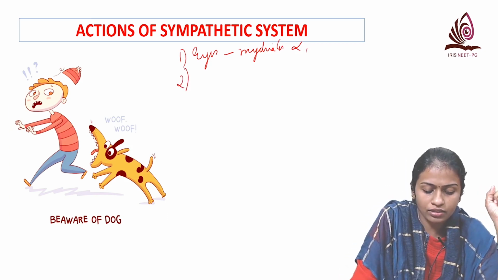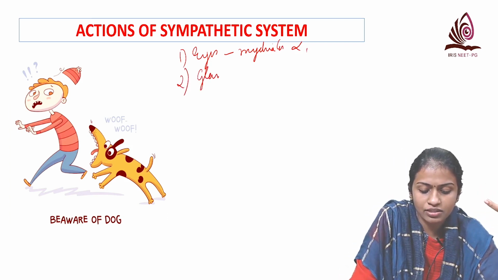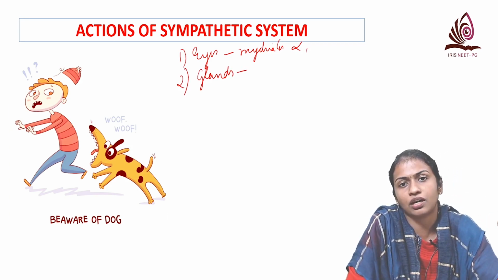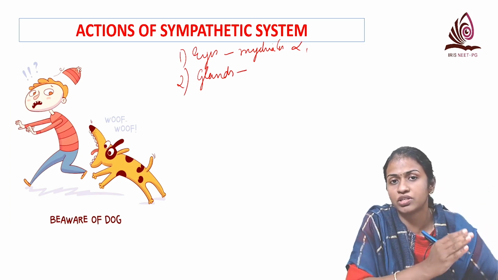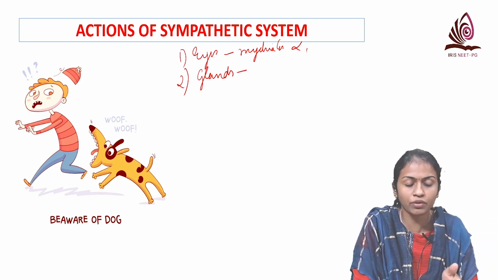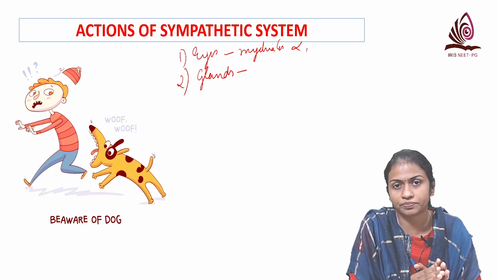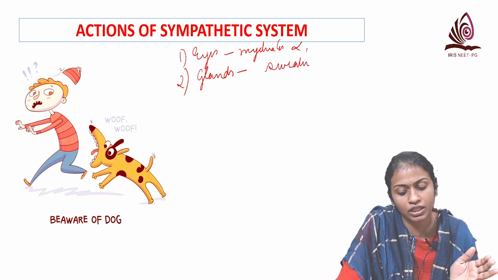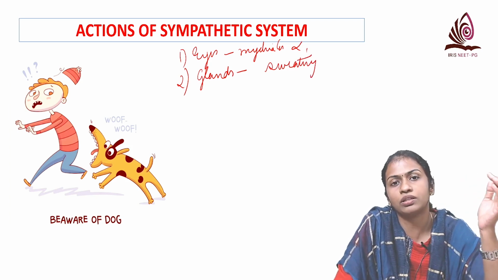And then next, coming to the glands. Remember, all the gland secretions are reduced. You know, with cholinergic there is increased secretion, so with adrenergic there is decreased secretion. But when you're running, there is sweating, and the exception is sweating. Why is there sweating?